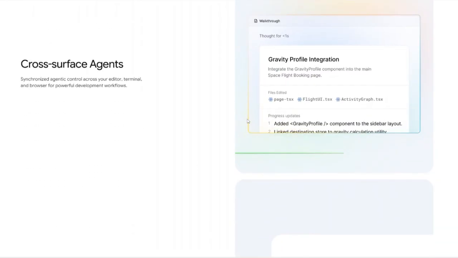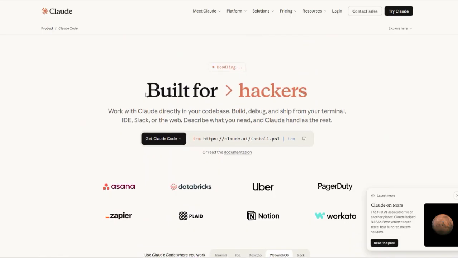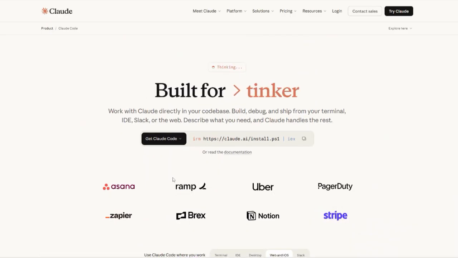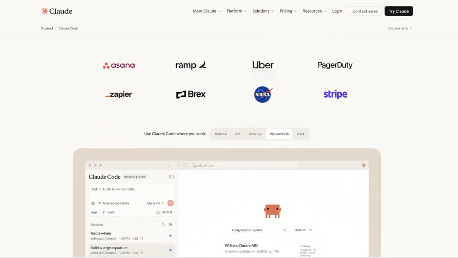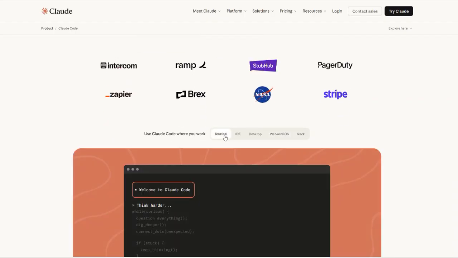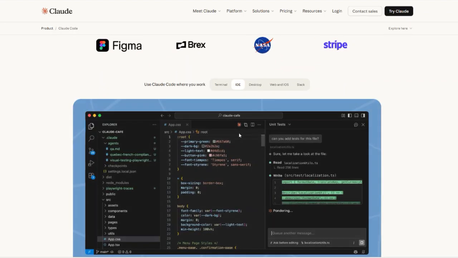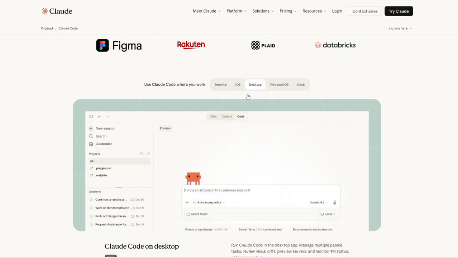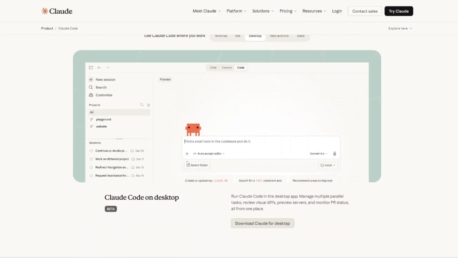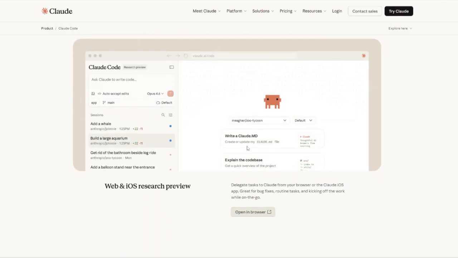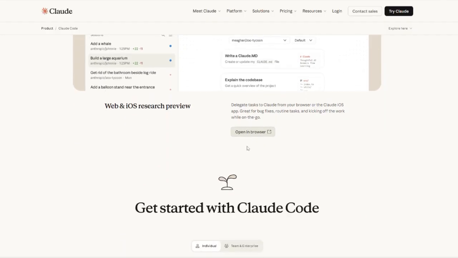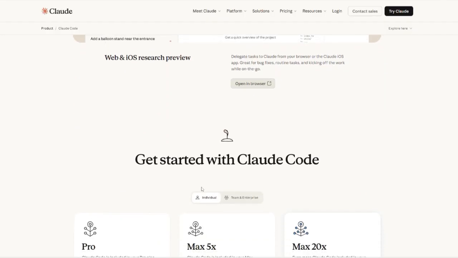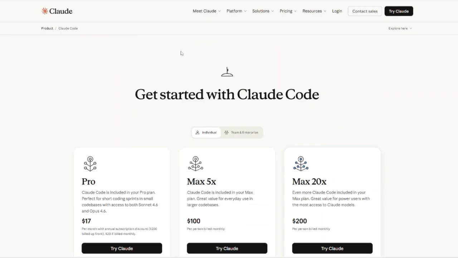Now let us talk about the main features of each of these platforms. We start with Claude Code. Agentic code edits: yes, it understands entire projects and makes multi-file changes. IDE and terminal integration: it works right inside VS Code, JetBrains, or CLI. Uses developer tools: Git, test runners, build systems, Claude interacts with them. Controlled edits: yeah, it always asks before changing your code. It is ideal for complex refactors, debugging, and managing large code bases.